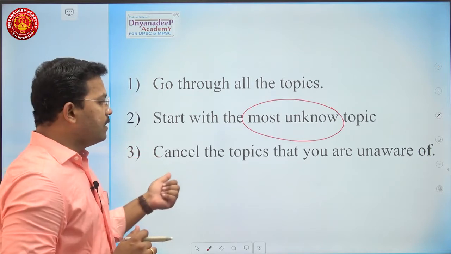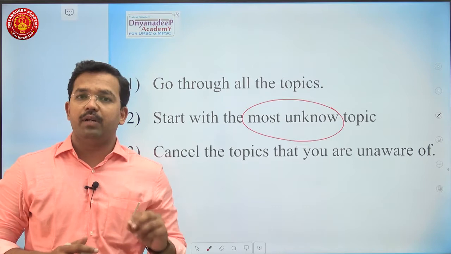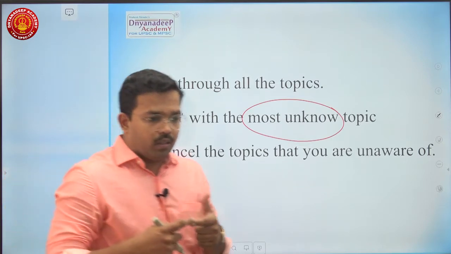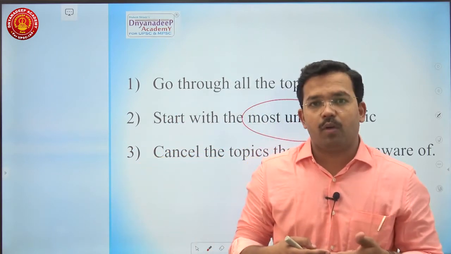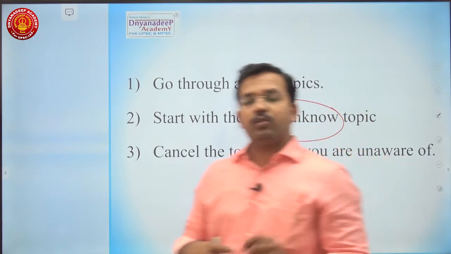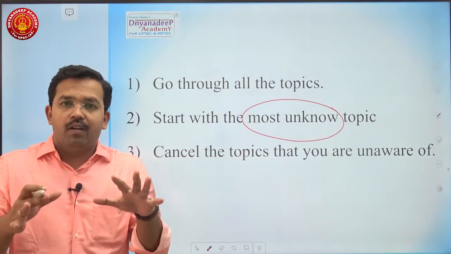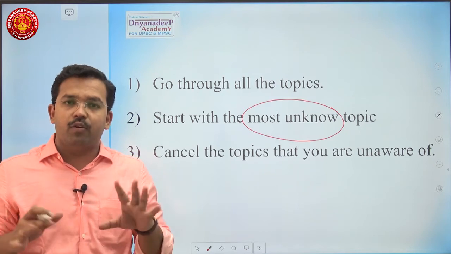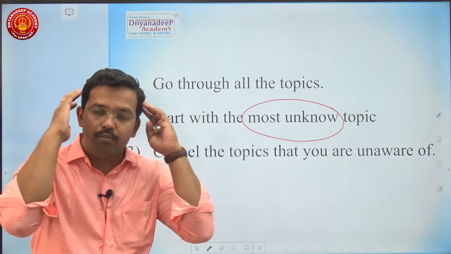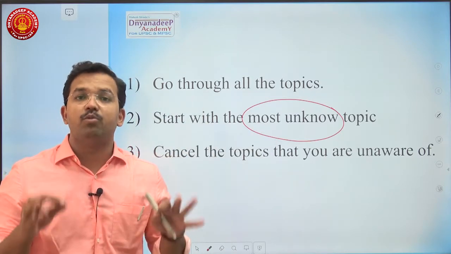So here, cancel the topics that you are unaware of, or that you feel you won't be able to write many words on. Cancel that topic. So the process of selection of an essay topic starts with the process of cancellation of topics. First, you have to cancel at least 2 topics which you feel you can't write. Now, when you cancel 2 topics out of 4, you are unloading your burden. You are unloading the burden on your brain, so that now you have time to select out of these 2 topics only.